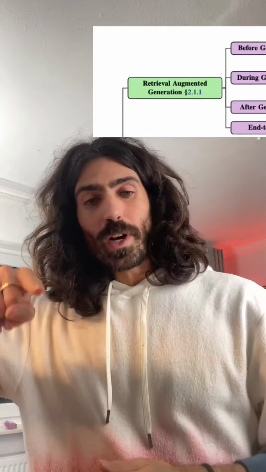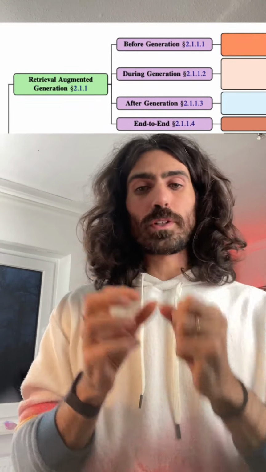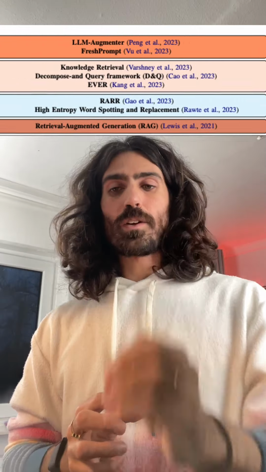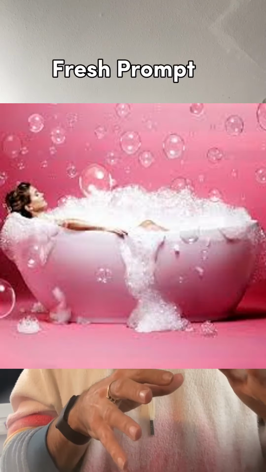First one to talk about is Fresh Prompt. This one is in the lineage of the before-generation RAG, meaning that the info retrieval happens before the LLM generation. The authors of this paper create a dynamic QA, question answer, benchmark called Fresh QA to evaluate the LLM on current world knowledge. So basically things like, did the Knicks win last night, or is Ye still crazy? The authors also introduce Fresh Prompt, which is a few-shot prompting method plus search engine,